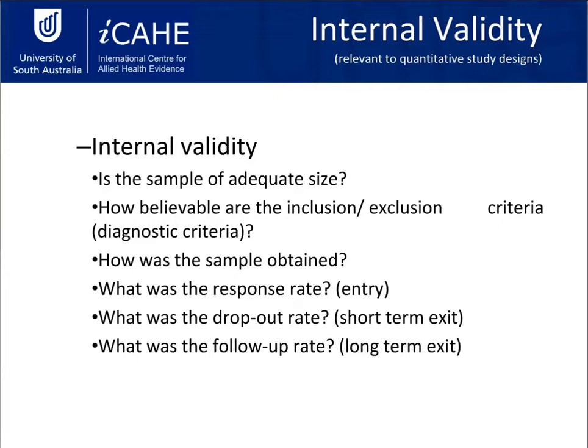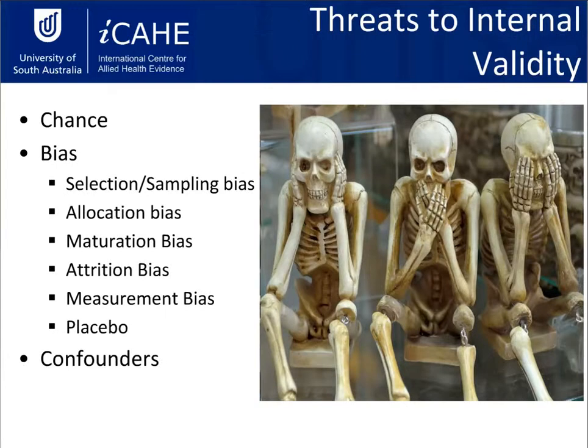And then also you have to think about, with your knowledge of the subject, was the follow-up rate long enough? So this is particularly important with cohort studies, which have a tendency to follow people over long periods of time. When you're looking at internal validity, what you specifically want to be looking at is the threats to internal validity. So these are the things that can potentially weaken a study.